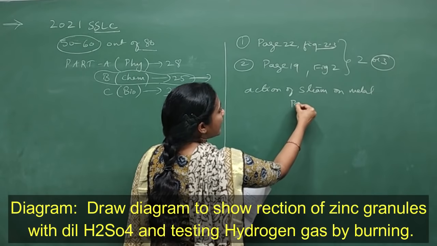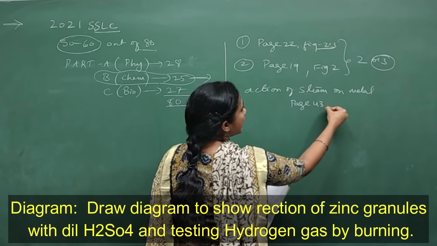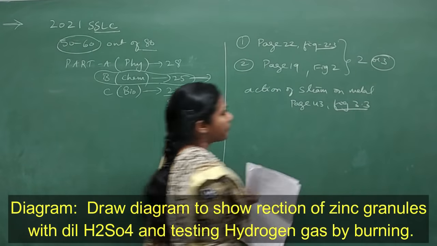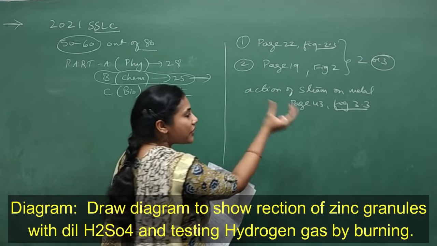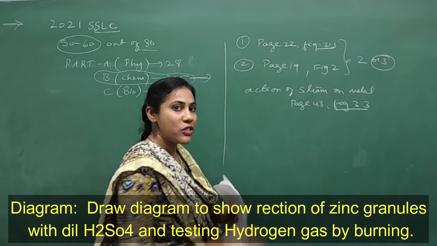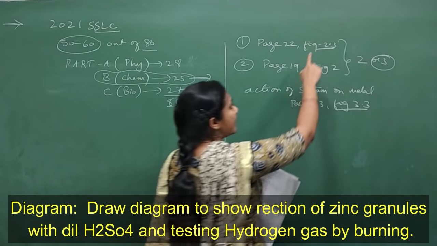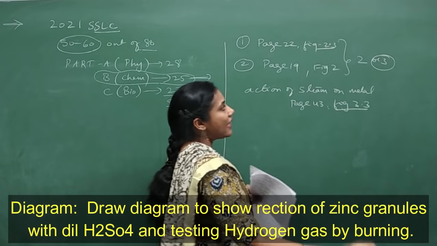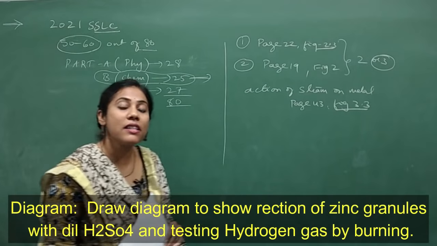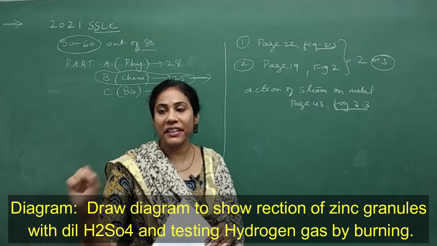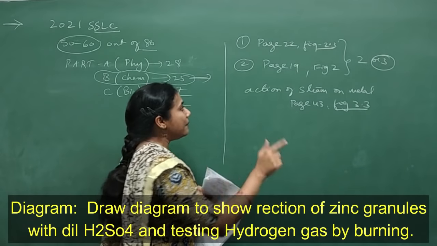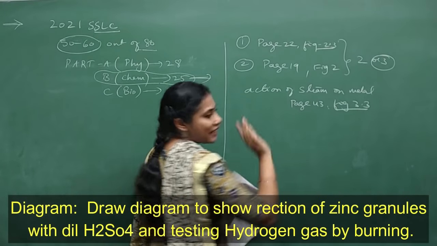So that you can observe in page 43, figure number 3.3. Right? So these are the three common and most asked diagrams from chemistry part. So if you can study these three diagrams, I can guarantee you that you will definitely get 2 or 3 marks from the chemistry part. That is, out of 25, 2 or 3 marks can be asked from these three diagrams.